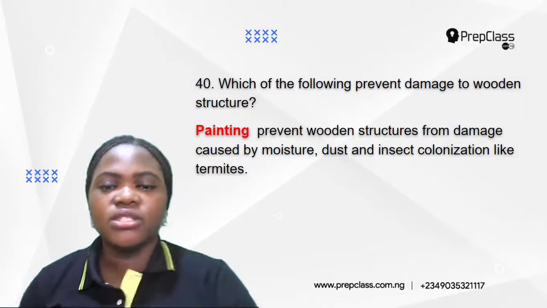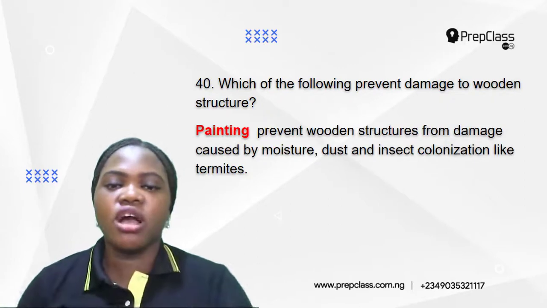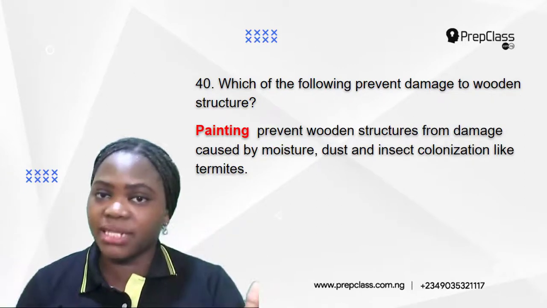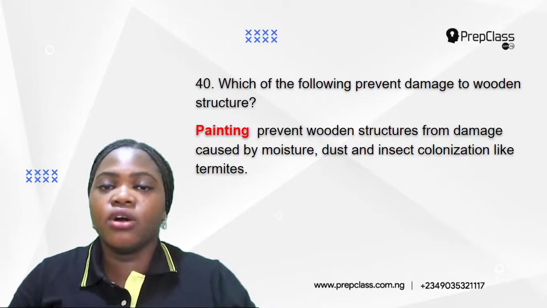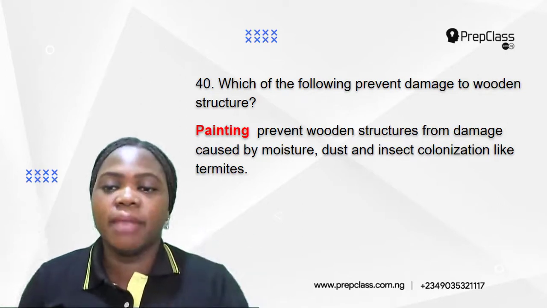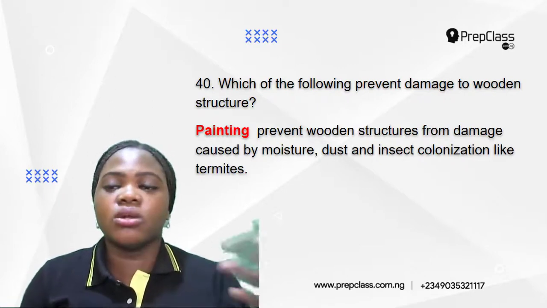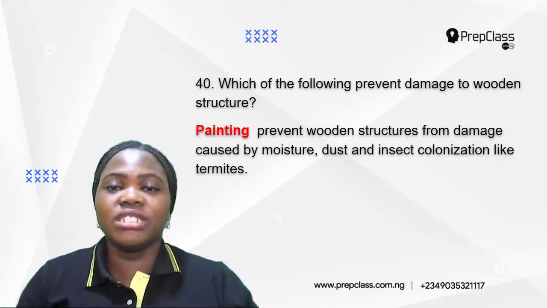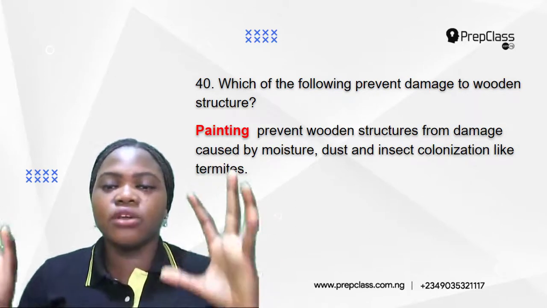Let's find out. So painting prevents wooden structures from damage caused by moisture. You know, water can cause damage to wooden materials. So maybe you frequently pour water on your wooden structures, it can easily damage them. Dust can also damage your wooden structures. Insect colonization, like termites. There are some woods that are colonized by termites. Okay, so this can also destroy them.